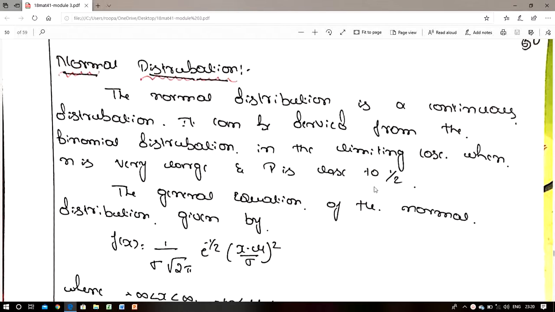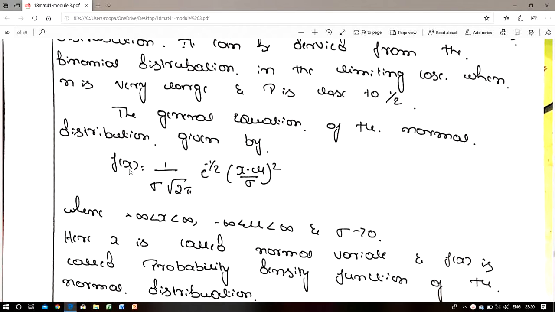Here we know that binomial distribution varies from 0 to n, but the normal distribution is derived from the binomial distribution and it extends from minus infinity to plus infinity. In general, the equation of the normal distribution is given by f of x is equal to 1 by sigma into root of 2 pi into e power of minus 1 by 2 into x minus mu divided by sigma whole square, where x varies from minus infinity to plus infinity, mu varies from minus infinity to plus infinity, and sigma is greater than 0.